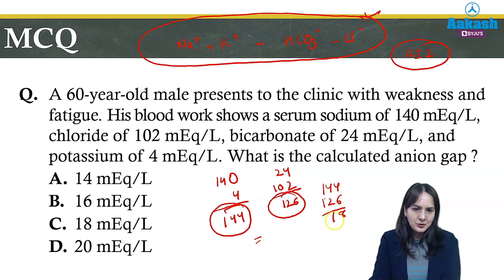So it comes out to be 18. So 18 is the correct answer. Sometimes, students, potassium is not given because it is a small amount as compared to other anions and cations. So you can also ignore it to find the answer.